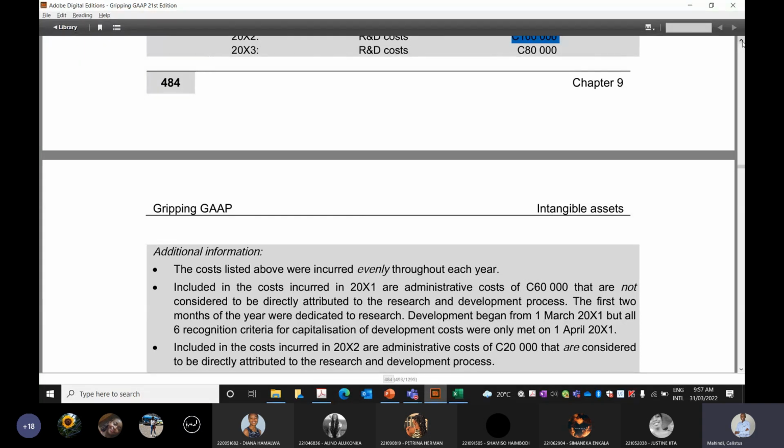What do you think? Yes, go ahead. Capitalized. Why do you think it's capitalized? Because they say it's directly attributable. We said if it's directly attributable, then it's capitalized. So you are 100% correct. The full 100,000 is capitalized.